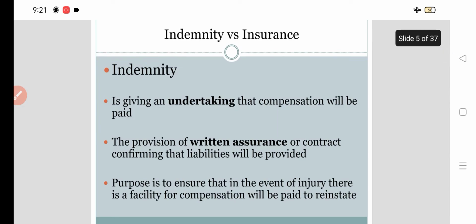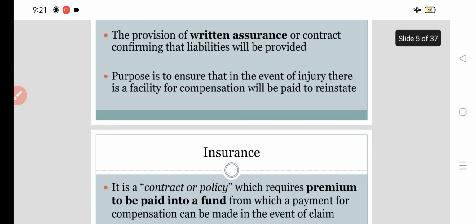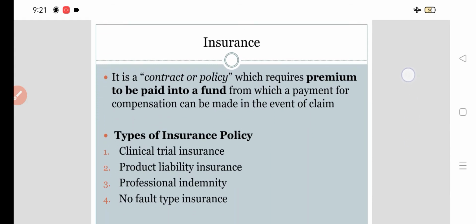Now, what is meant by indemnity? Indemnity is giving an undertaking that compensation will be paid. The provision of written insurance or contract confirming that liabilities will be provided. Purpose is to ensure that in the event of injury, there is a facility for compensation to be paid to reinstate. Now that we all know insurance, what is insurance? It is a contract or policy which requires premium to be paid into a fund from which a payment for compensation can be made in the event of claim.